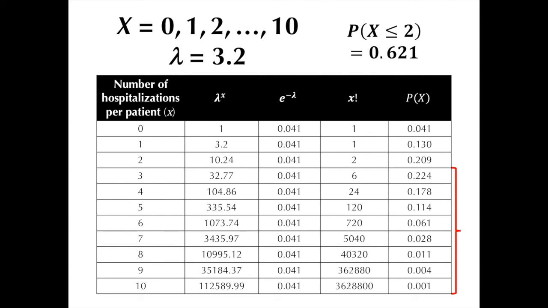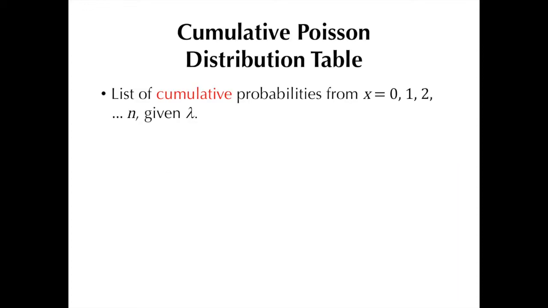Now, just as what I discussed previously in the binomial distribution video, this method becomes quite tedious to do and very impractical at that when x is large. In such cases, we can carry out the second method, which is to make use of the cumulative Poisson distribution table. Actually, we could make use of statistical software as well, but this will be a topic for another video. Now, going back to the cumulative Poisson distribution table, or tables actually, these are tables that give all the computed cumulative probabilities beginning with x equal to 0 up to some specific number of occurrences of an event, given a particular value for lambda.